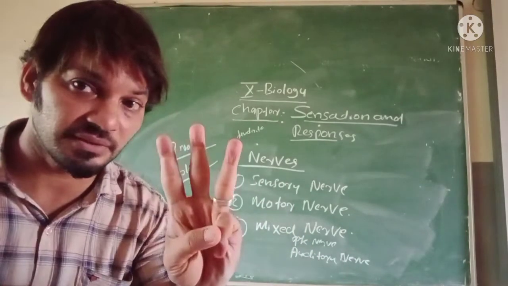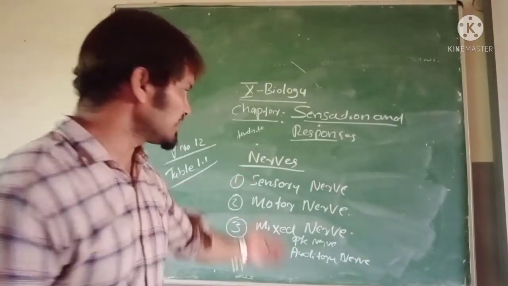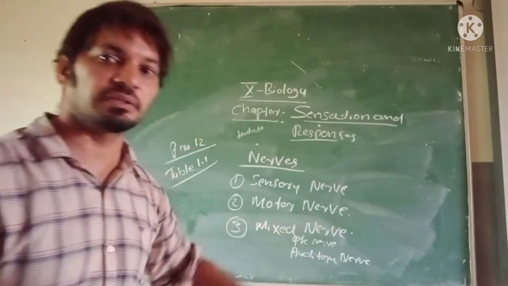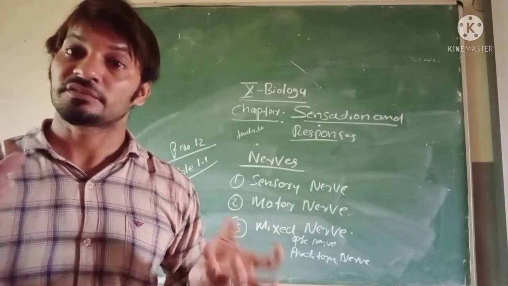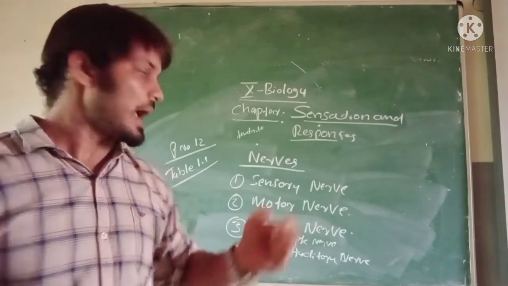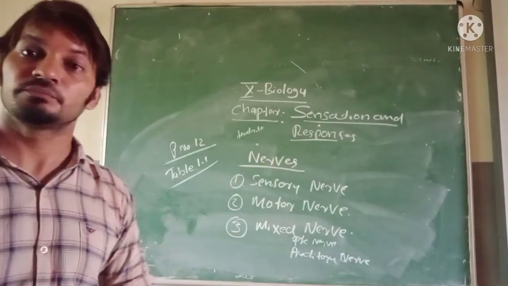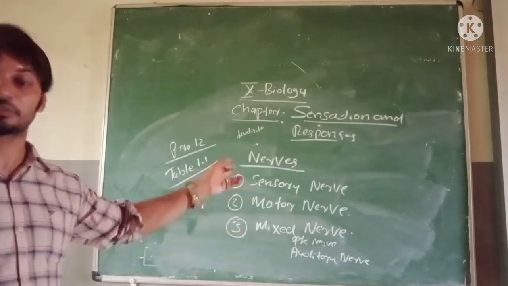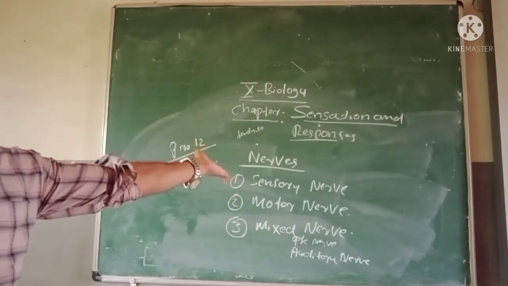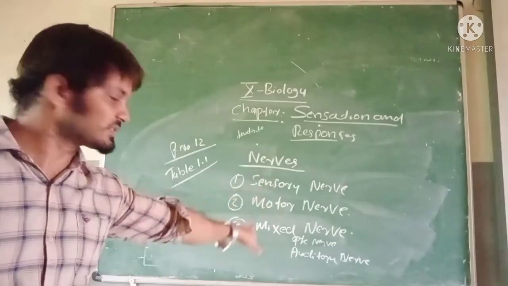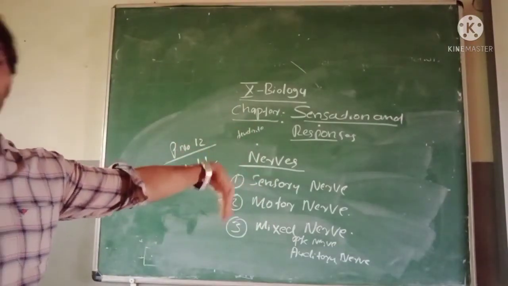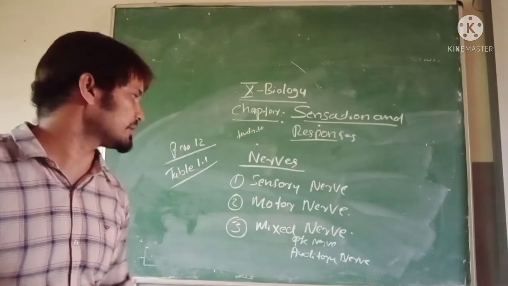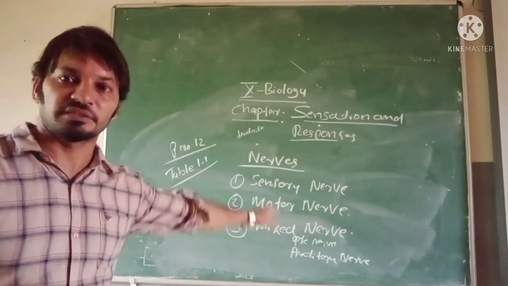How many types of nerves? Three types: sensory nerve, motor nerve, and mixed nerve. The sensory nerve is formed by sensory nerve fibers, and the motor nerve is formed by motor nerve fibers. The mixed nerve is formed by sensory nerve fibers and motor nerve fibers. Do you understand now?